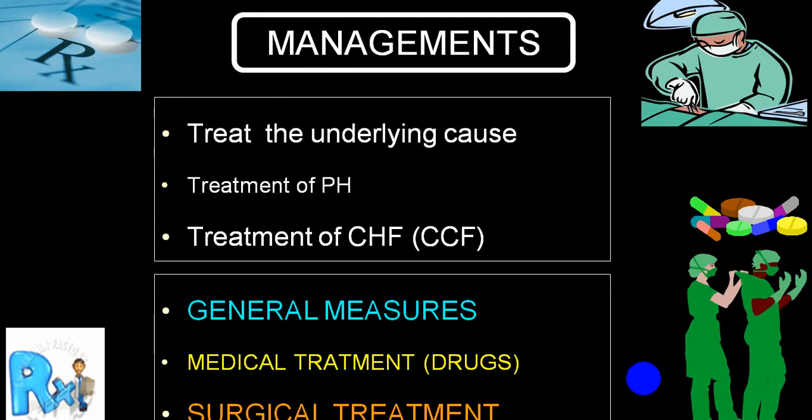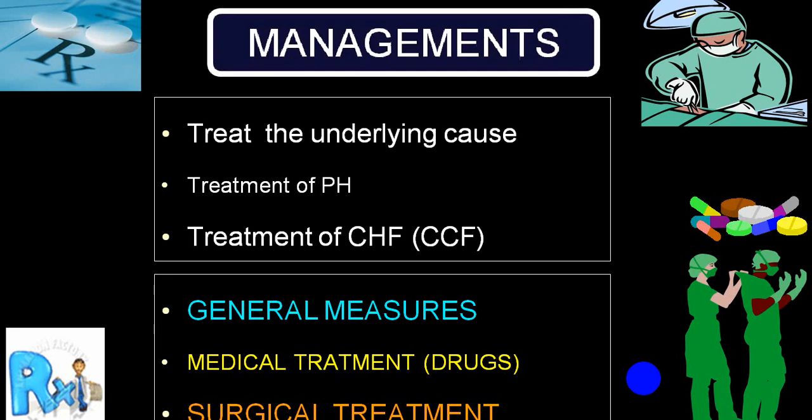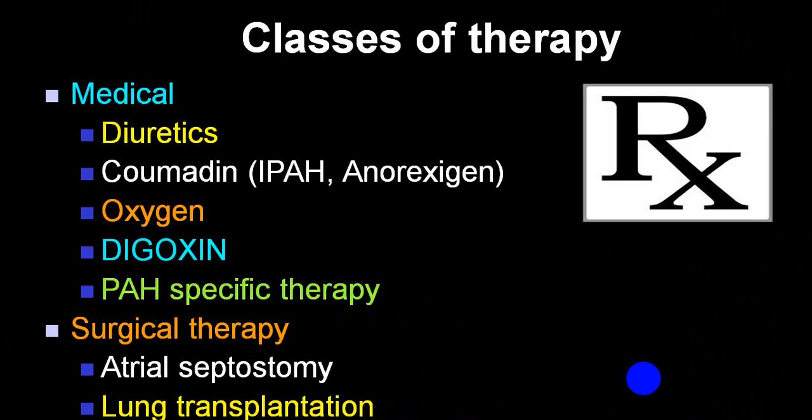Very rarely done. Management will depend upon the treatment of underlying cause, treatment of pulmonary hypertension, and treatment of congestive cardiac failure. And for that, we divide into general measures, medical treatment, and surgical treatment. In medical treatment, diuretics, coumadin, that is anticoagulants, oxygen, digoxin, and treatment of pulmonary arterial hypertension is the mainstay. As far as surgical treatment is concerned, in a late stage, atrial septotomy and lung transplant become the end stage disorders treatment.